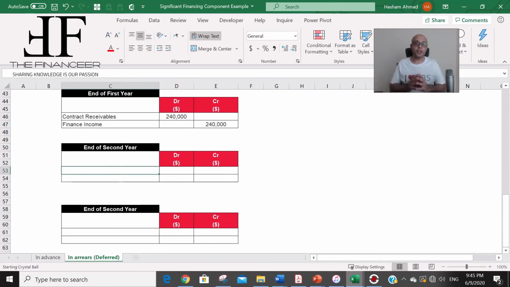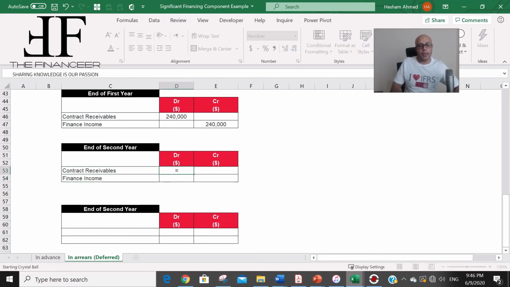End of the second year, we need to redo again the same entry to recognize finance income, and because the customer again didn't pay us yet, so we need to increase the receivables. So we are going to repeat again the same entry. Finance income equal to the ending balance of the receivables.